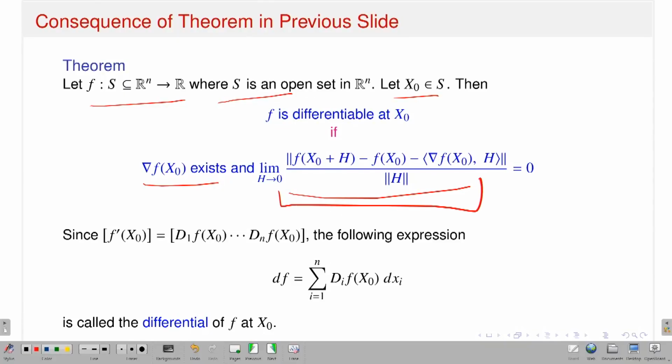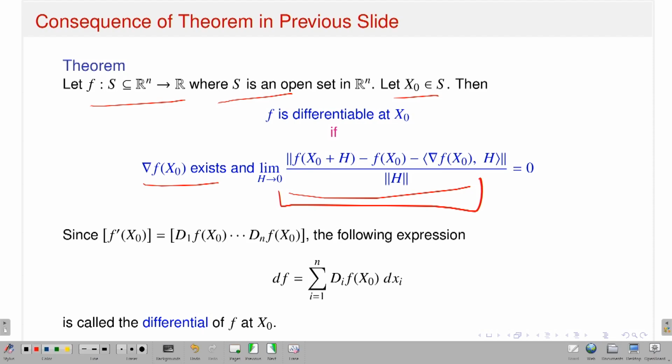Suppose you have a function from R^n to R, then consider the gradient vector, that means del f del x1 at the point x naught up to del f del xn at the point x naught. This will be your natural choice of the linear transformation. Okay, that is a guess. But to show that my function is actually differentiable, that is, the total derivative exists, you have to show that the limit of this quotient goes to 0. So that is first the guessing part, and the guessing part comes from the existence of first order partial derivatives.